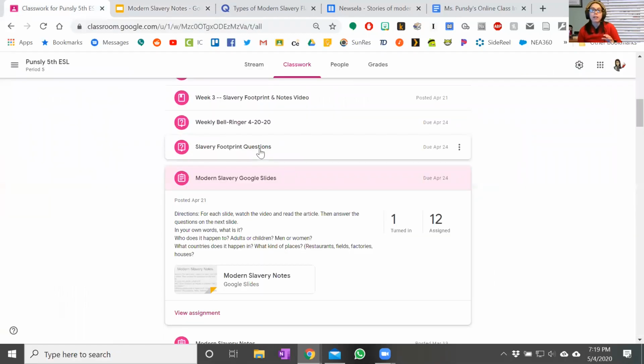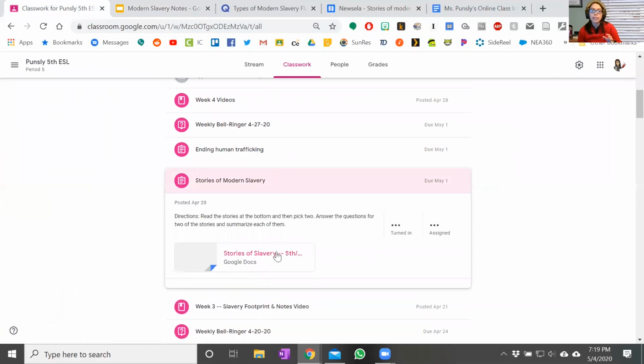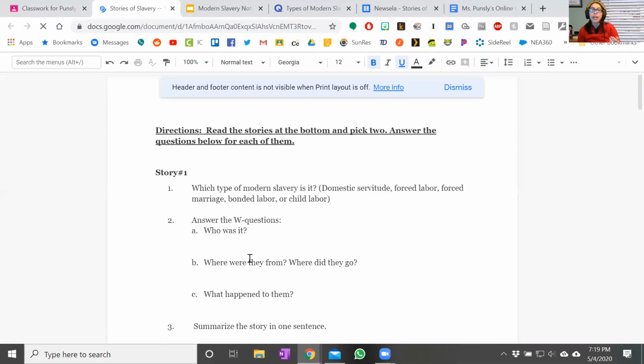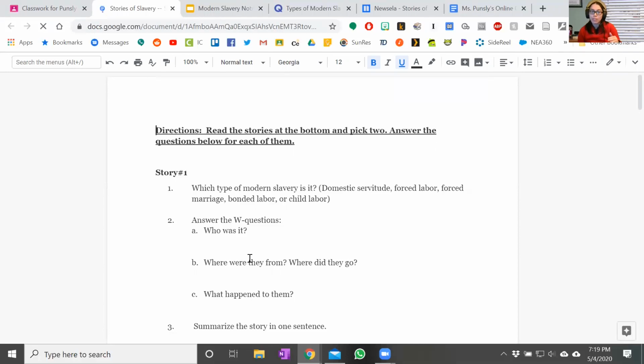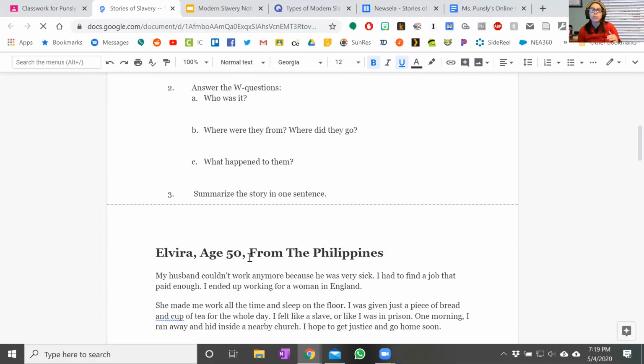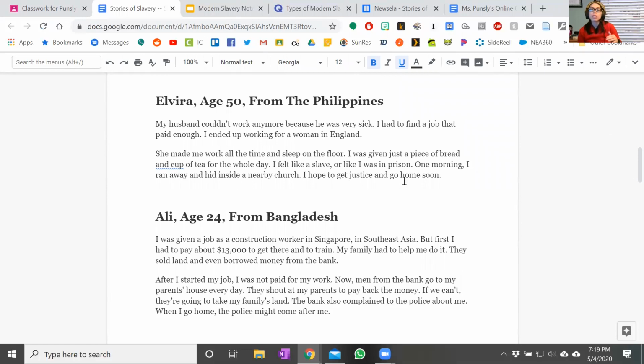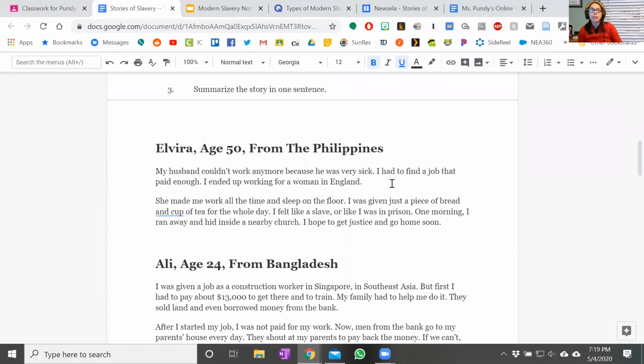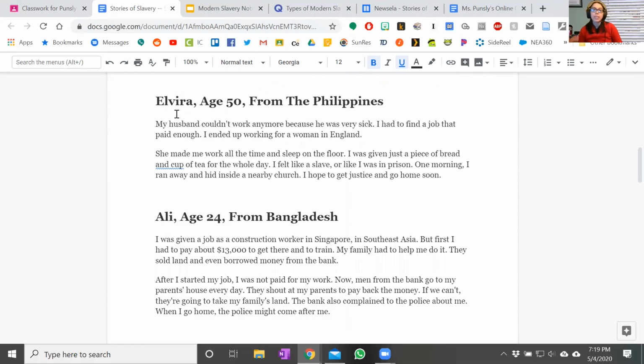And then make sure you also do last week's assignment where you had to go through and tell me for each of the stories, for 2 stories that you picked, what type of slavery it was. It actually turns out that these are going to be the ones I'm going to pick from for the quiz questions. So as you're going through, you want to be thinking about which type of slavery it is. So you're reading through these and you're picking 2 to figure out which one it is. Let's do an example together.